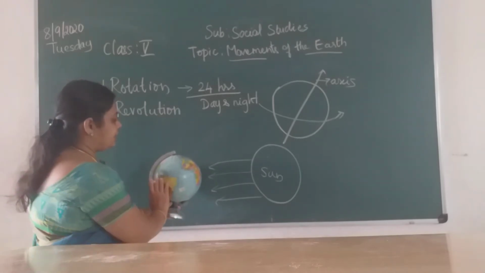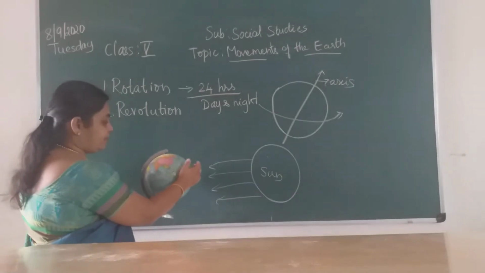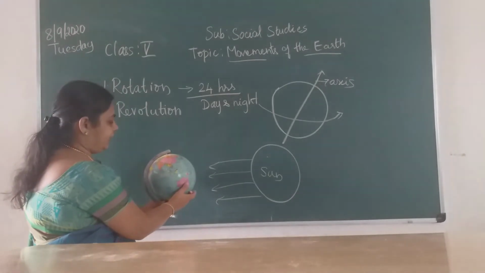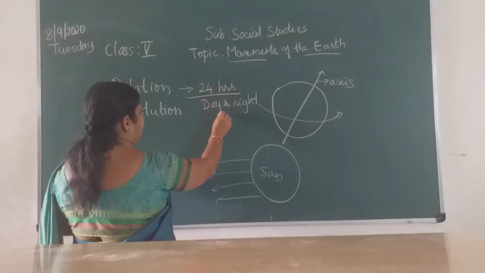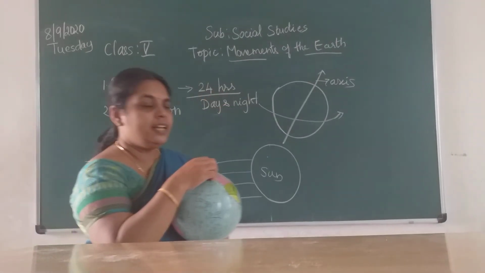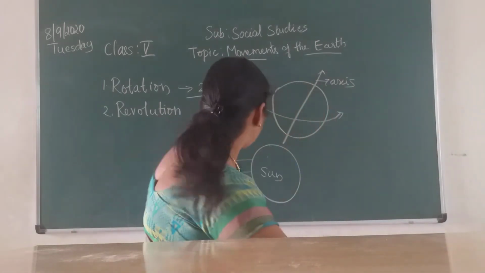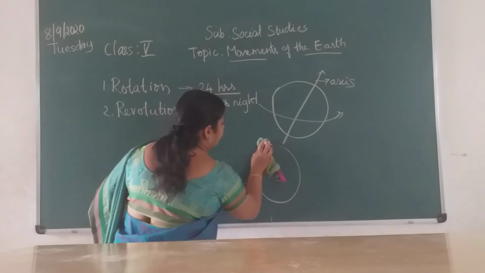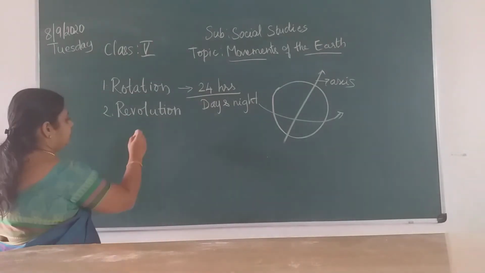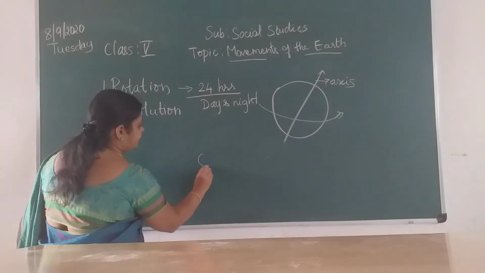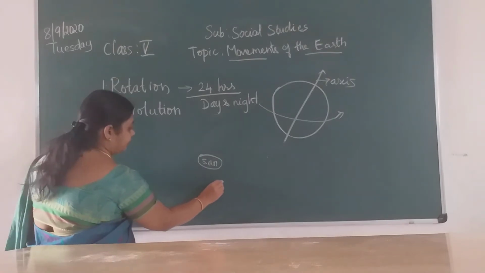Okay, imagine children, the earth is rotating like this. The light rays from the sun fall on this part of the earth, so it has daytime. The other part will have night. So it takes 24 hours and it causes day and night. Next children, this one, revolution. If you imagine a sun is over here, the earth follows an orbit like this.